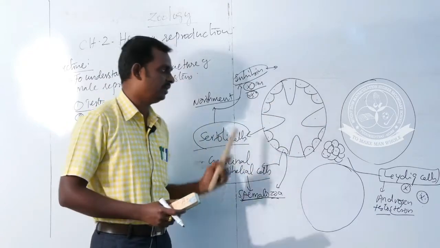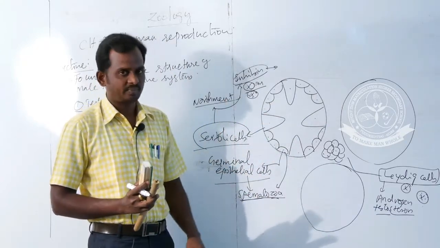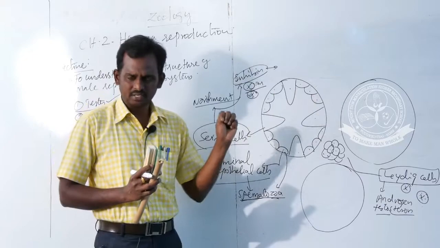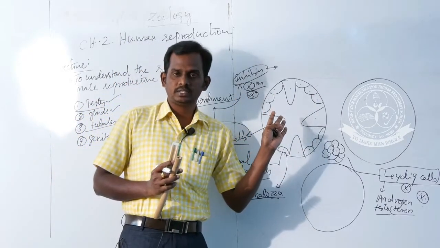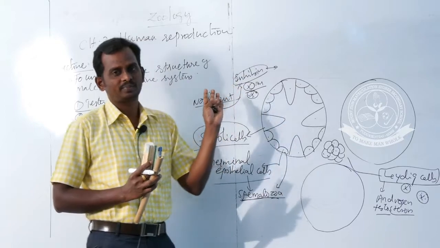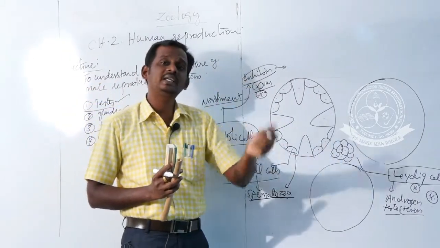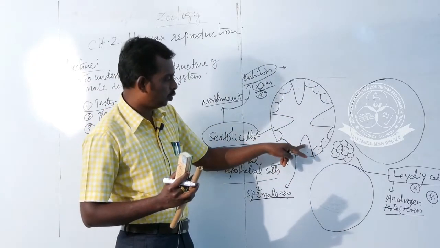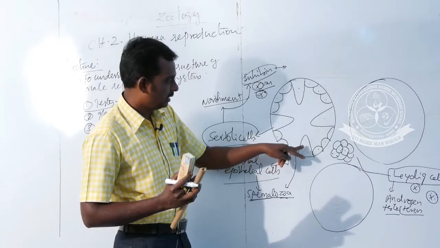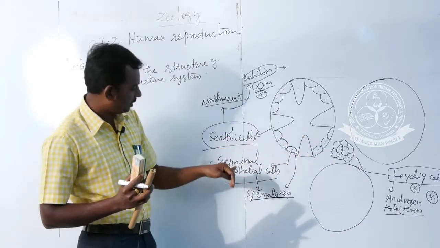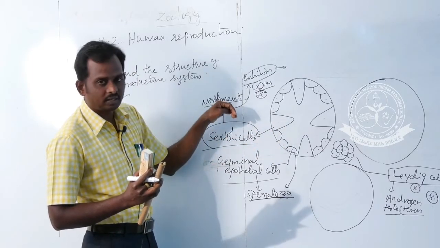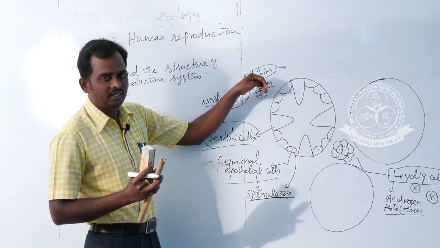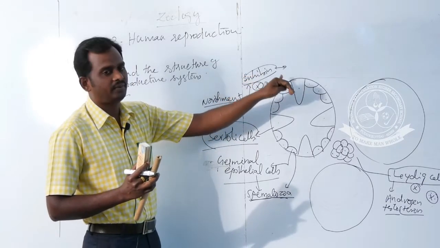This is the entire structure of the seminiferous tubules. It is a three mark question, the first three mark question in this part. Each testis has a total number of seminiferous tubules, and each lobule contains two to three seminiferous tubules. These seminiferous tubules contain cone cells as well as smaller cuboidal cells. The cone cells are called Sertoli cells. They provide nourishment to the sperm and also secrete inhibin. This inhibin controls the negative feedback mechanism of spermatogenesis.